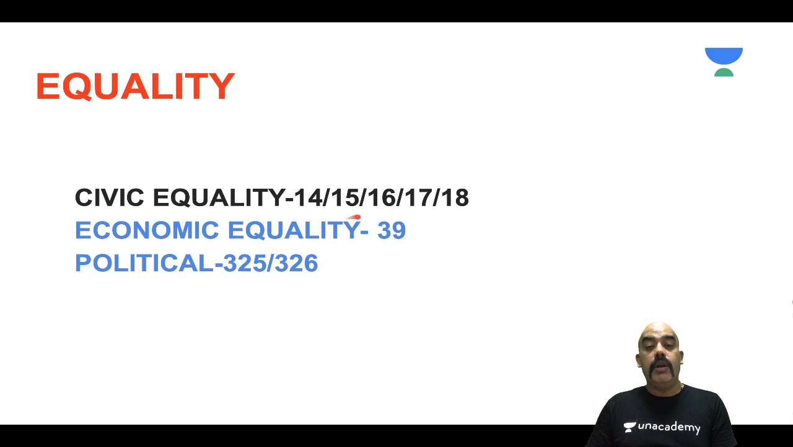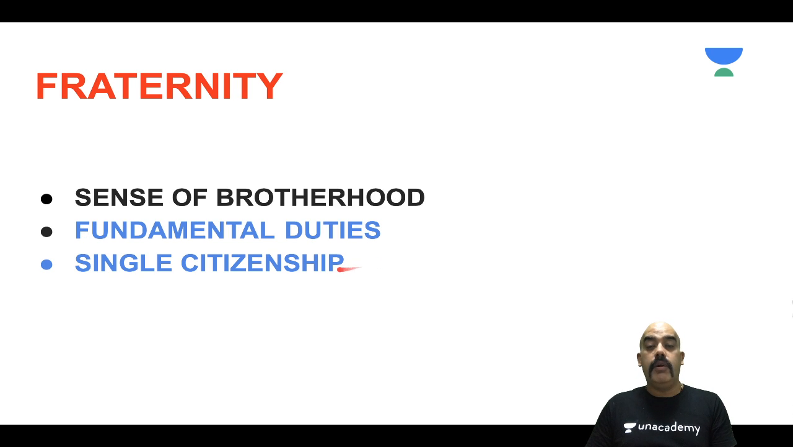If you look at Article 14, 15, 16, 17 and 18, I hope you recall the fundamental rights dealing with equality. Economic equality, which is Article 39, which I hope you recall is 39A, B, C, D, E and F, with regards to welfare state and economic equality as part of DPSPs, and political equality with regards to Article 325 and 326, which is regarding your voting rights. So we are ensuring civic, economic as well as political equality.